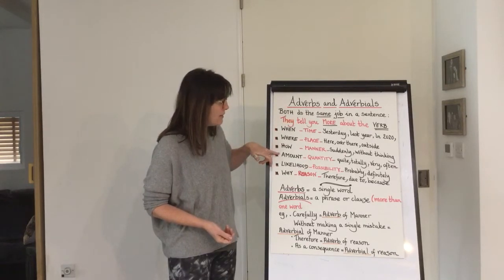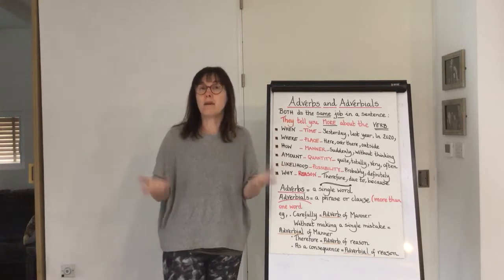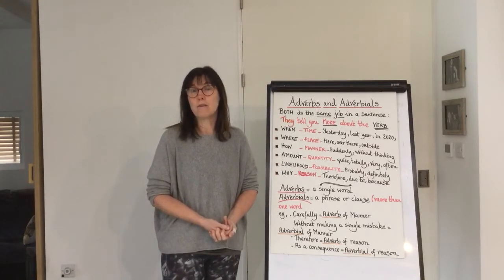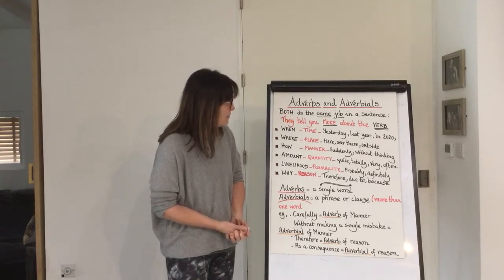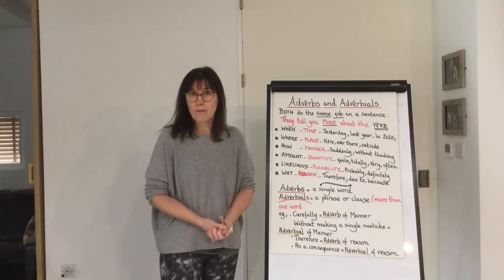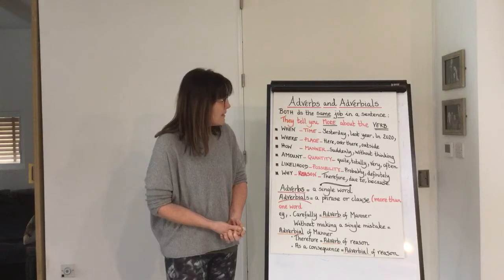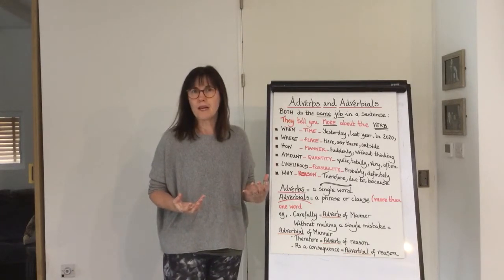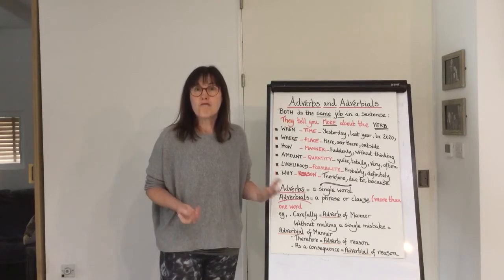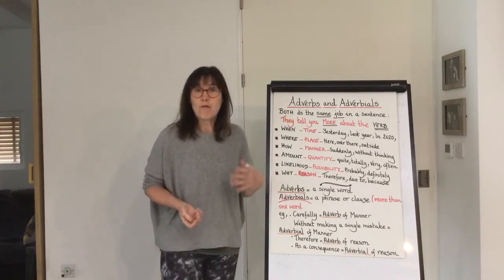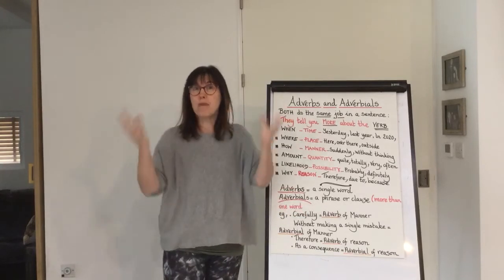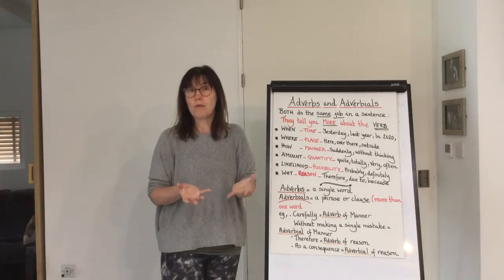Then we have adverbs that tell us the amount or the degree to which the verb was done. So that's adverbs of quantity. Okay, so there are words like quite, totally, really, very, often, and they tell us the amount that the verb was done.